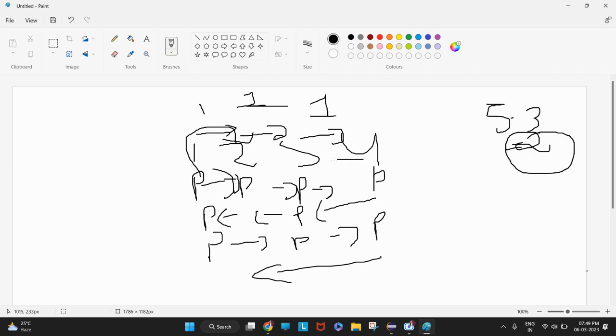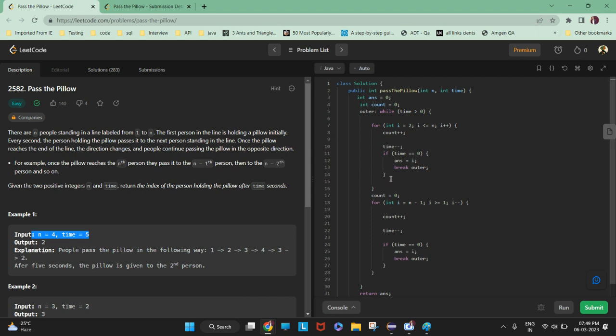Okay, and going from 4 to 3, 1 second is consumed, and from 3 to 2, again 1 second is consumed. Now there is no more time remaining, so the answer is 2. The last person holding the pillow is 2. So let me take you to the answer.